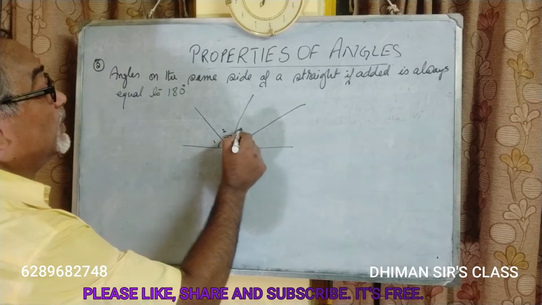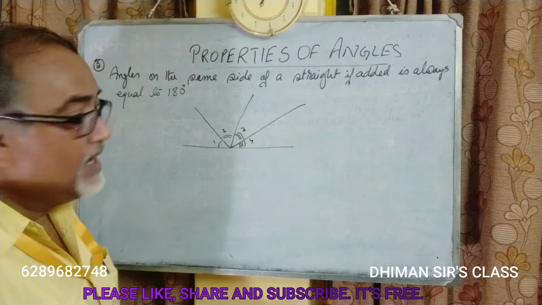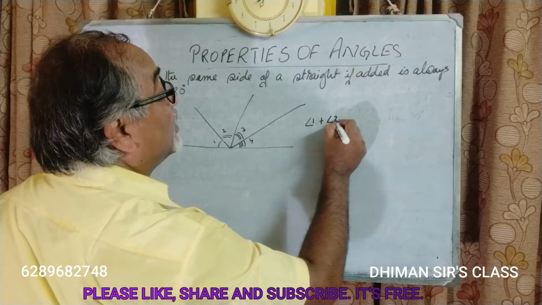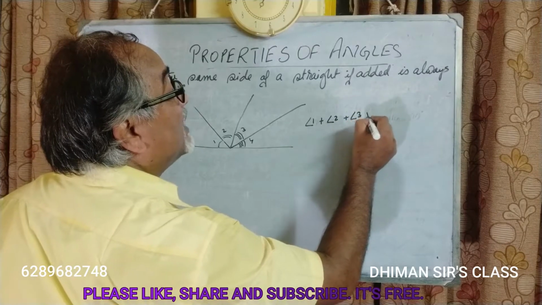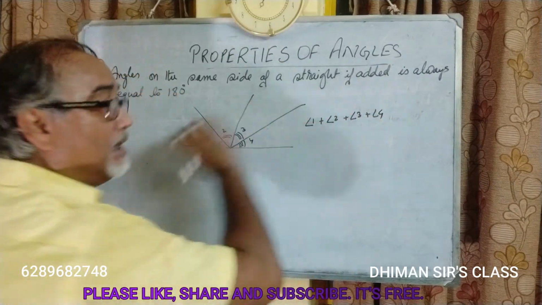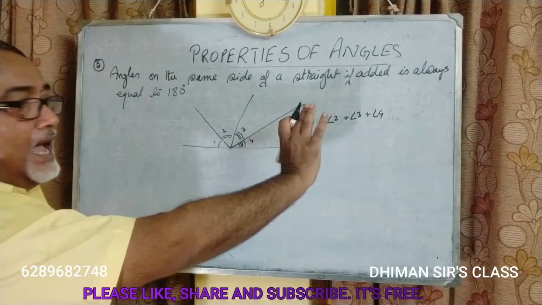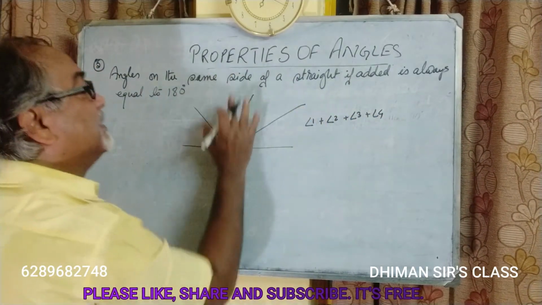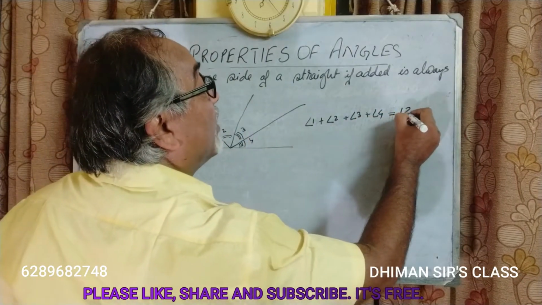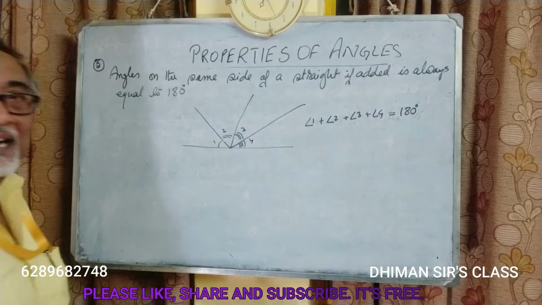If we add up angle 1 plus angle 2 plus angle 3 plus angle 4, however many angles you find, as long as they are on the same side of the straight line, their sum will always be equal to 180 degrees.